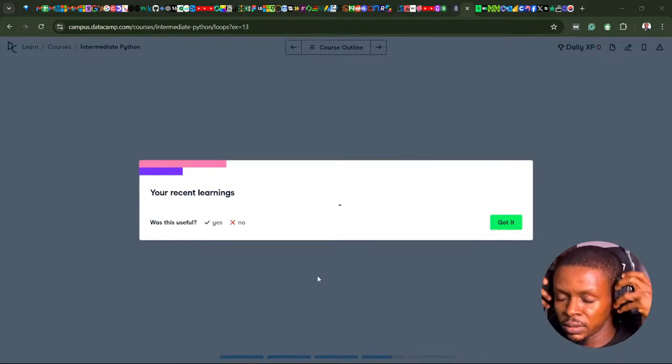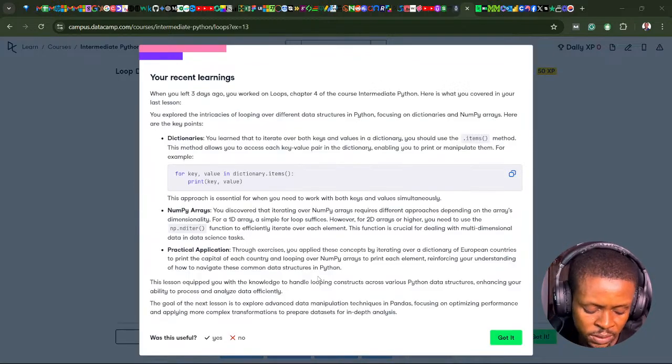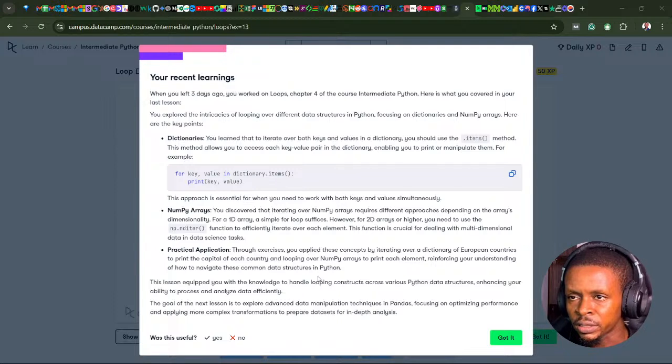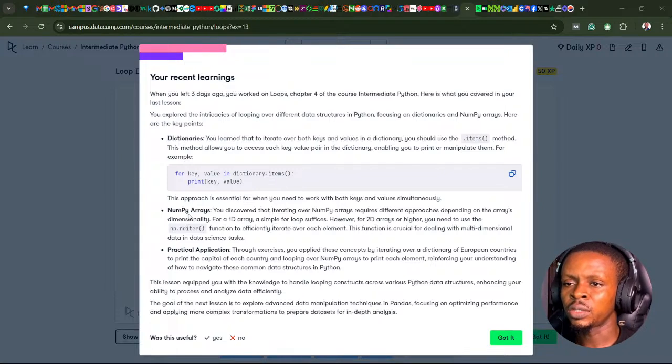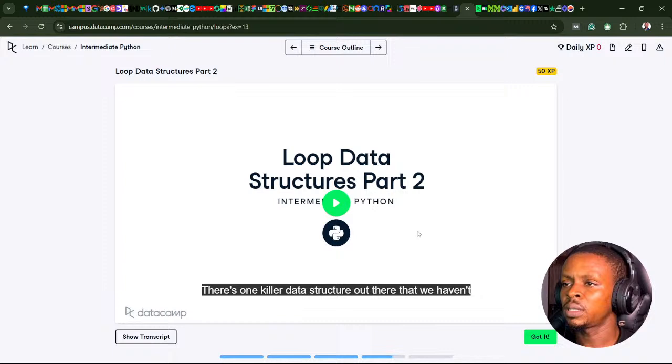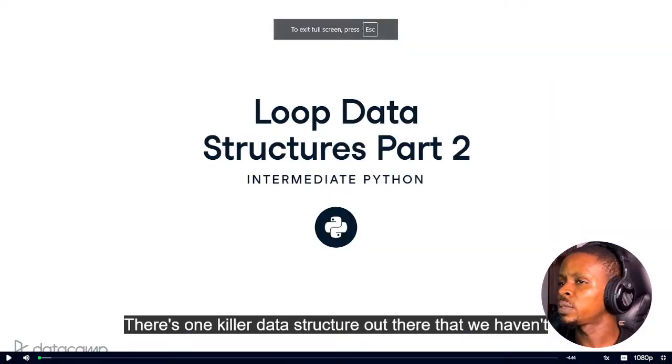So without further ado, let's complete this part of the knowledge. This is what we covered on day 14, where we looked at dictionaries, numpy arrays, and practical application of loops on dictionaries, and how to apply loops on numpy array. Let's click on got it and let's focus on this.